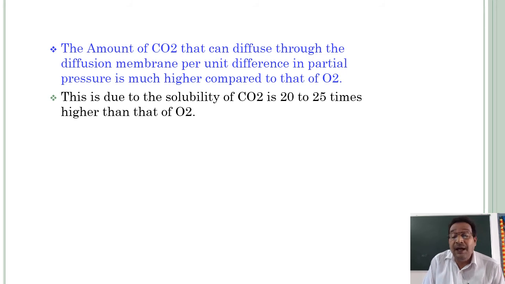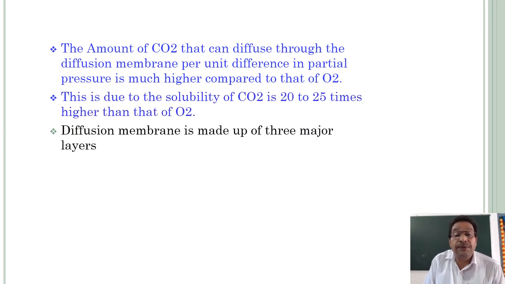This is due to the solubility of carbon dioxide being 20 to 25 times higher than that of O2. So the amount of carbon dioxide that can diffuse through the diffusion membrane per unit difference in partial pressure is much higher compared to that of O2.